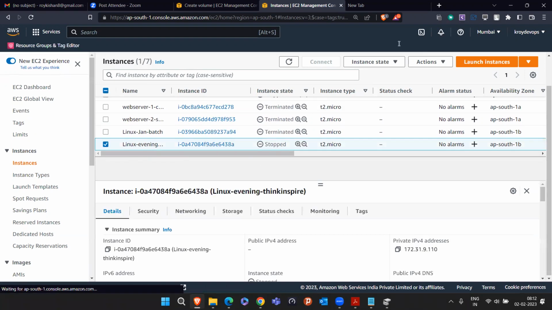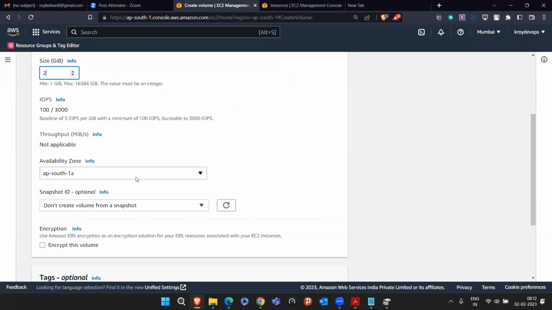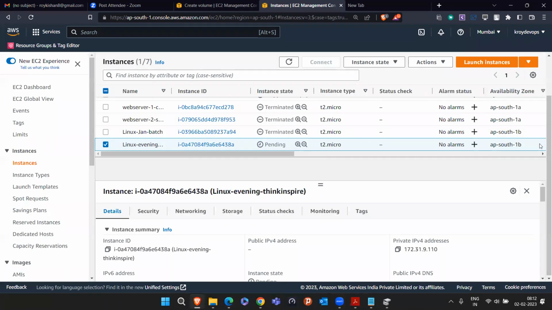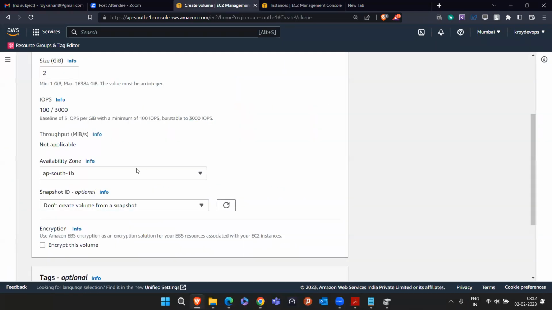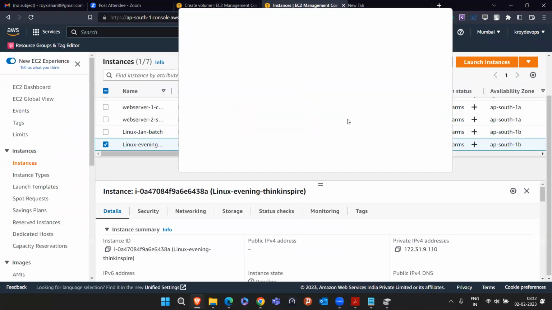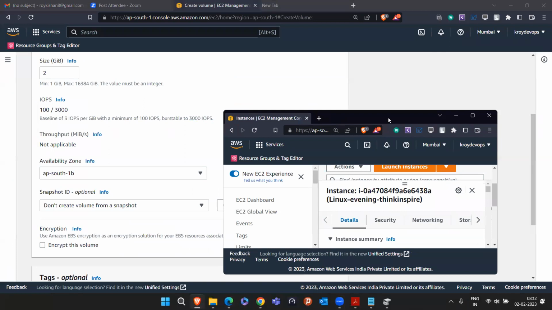I am starting this instance, and I will be attaching that pen drive to it. If you see, this machine is running in 1B. If this machine is present in the 1B data center, then your volume should also be present in 1B. If I want to connect this volume to this machine, it should be 1B.